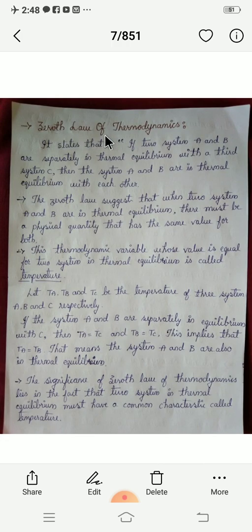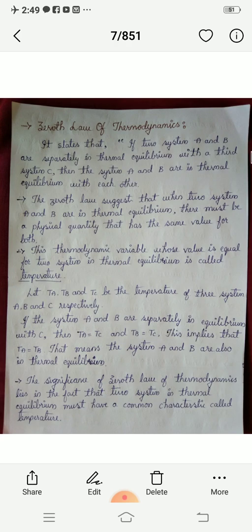Next is the zeroth law of thermodynamics. Now let us discuss an important law of thermodynamics, that is the zeroth law. It states that if two systems A and B are separately in thermal equilibrium with a third system C, then the systems A and B are in thermal equilibrium with each other.